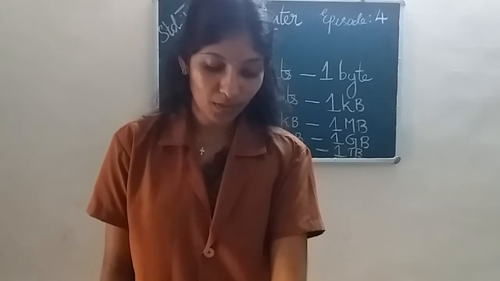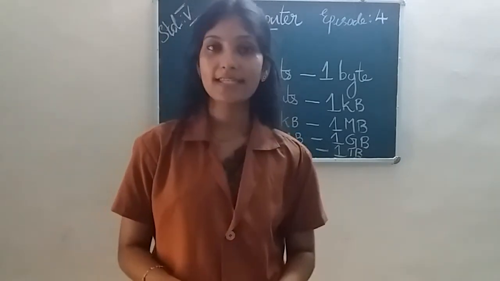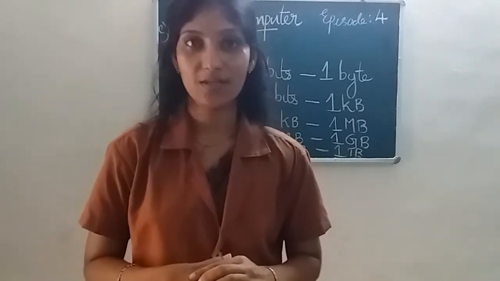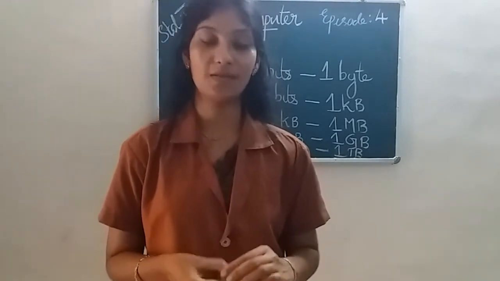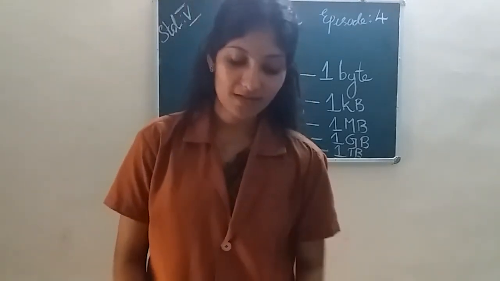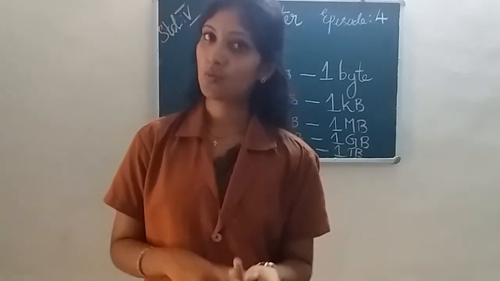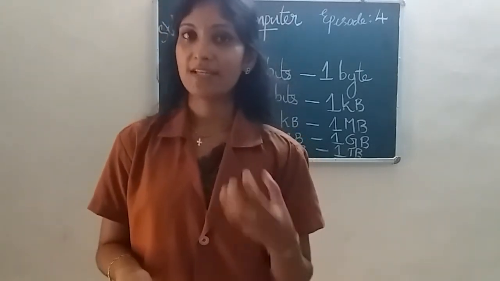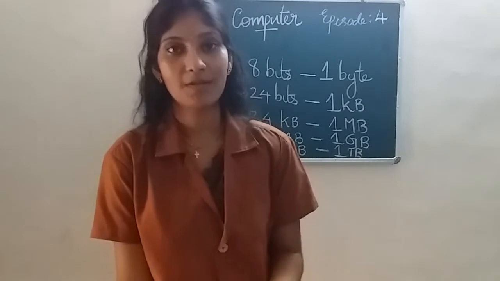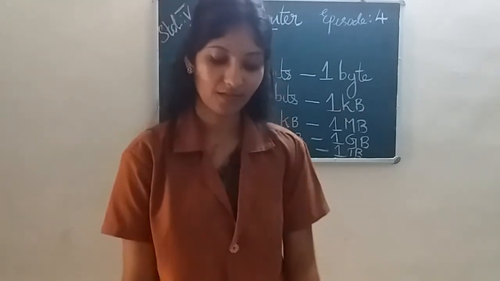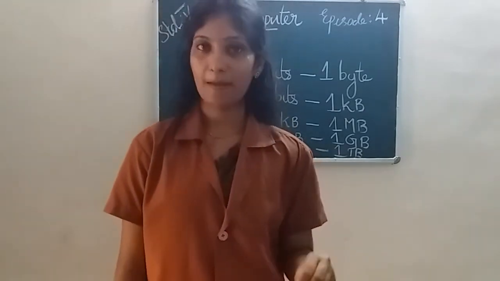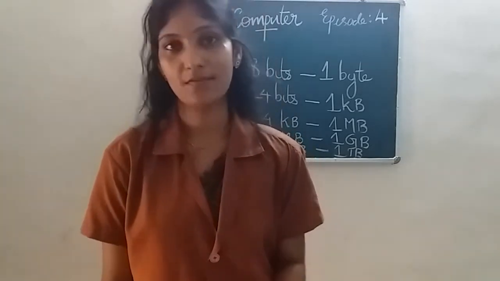Then fourth one, Blu-ray disc. Its capacity is approximately 50 GB. Then capacity of pen drive ranges from 1 GB to 64 GB. 1 GB pen drive, 2 GB pen drive, 8 GB, etc., up to 64 GB pen drives are available. So these are the capacities of storage devices.